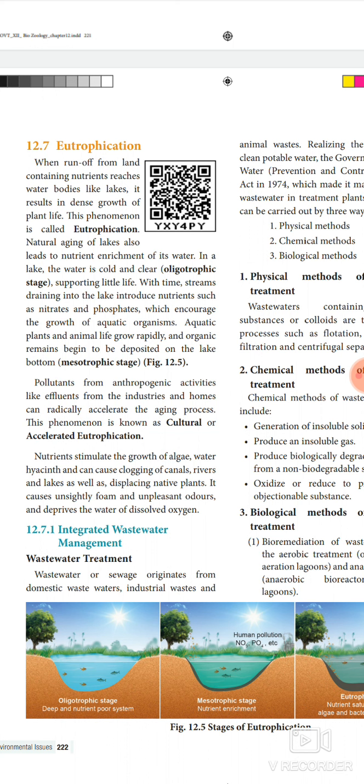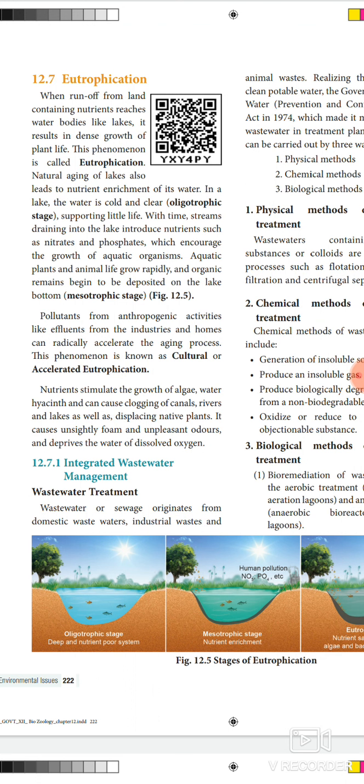Here the nutrients stimulate the growth of small plants like algae and water hyacinth. This algae and water hyacinth can cause clogging of canals, rivers and lakes, as well as displacing the native plants. It causes some foam in the water. Foam means froth. Then it produces some unpleasant smells in that water.